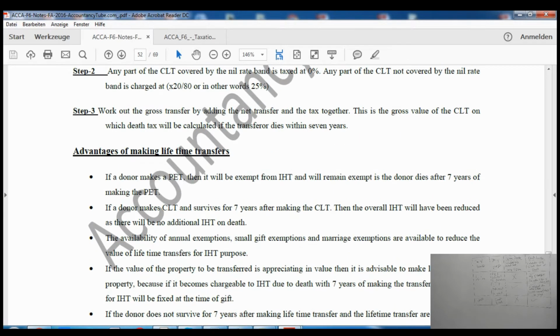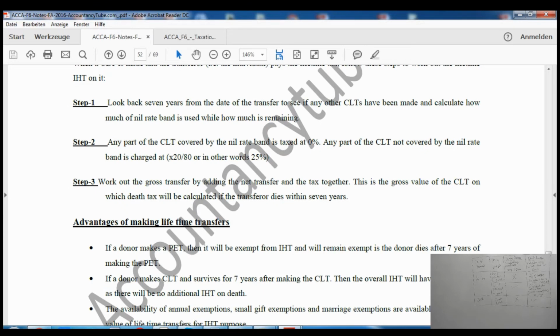Right, so there are these steps, as you can see. First we will look back 7 years from the date of the transfer to see if any other CLTs have been made. So the nil rate band will be used against them first. Any available nil rate band we will use against this asset. Any available nil rate band up to that amount is going to be at the rate of 0%, and the excess of that is going to be at the rate of 25%. Work out the gross amount.